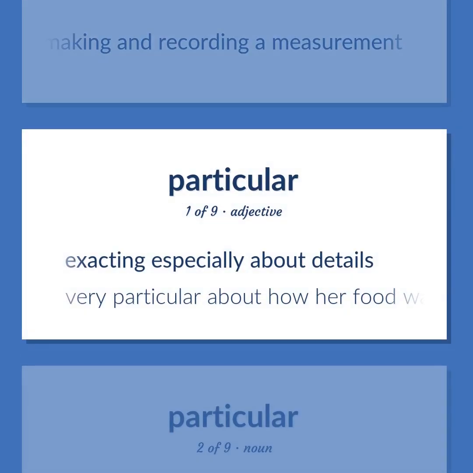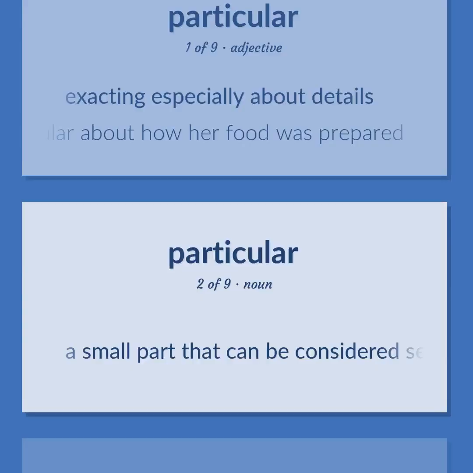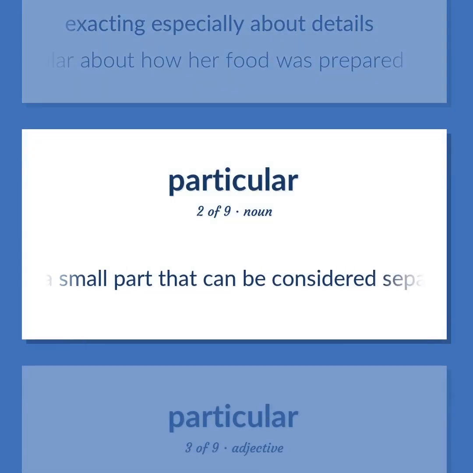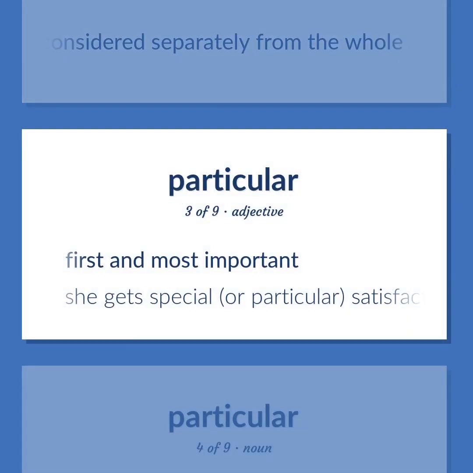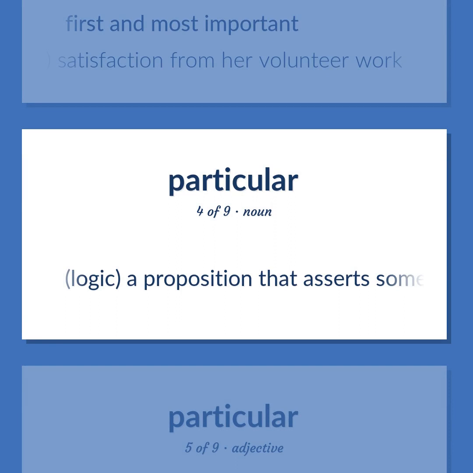Exacting especially about details. Very particular about how her food was prepared. A small part that can be considered separately from the whole. First and most important. She gets special, or particular, satisfaction from her volunteer work. Logic.